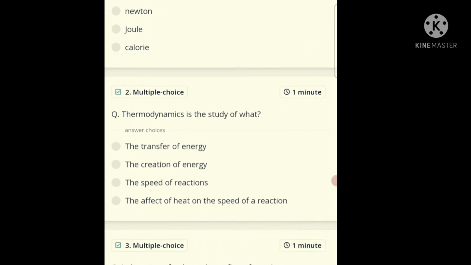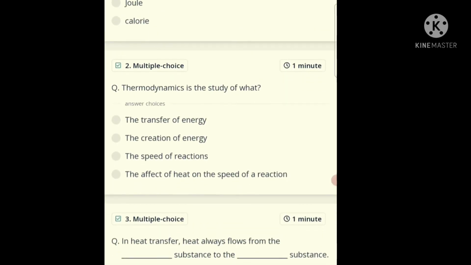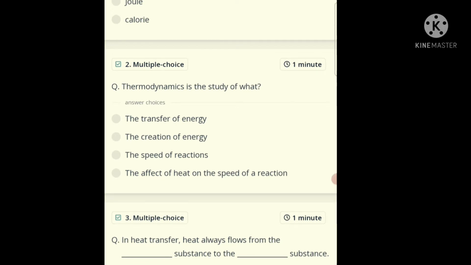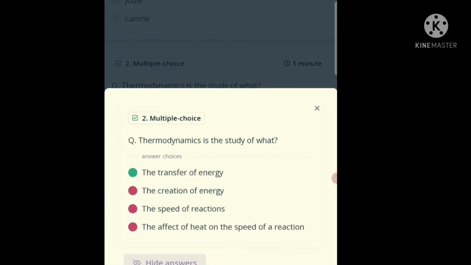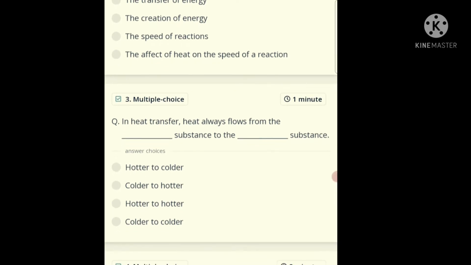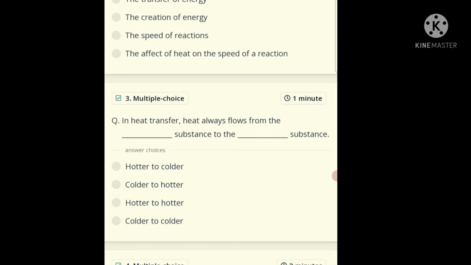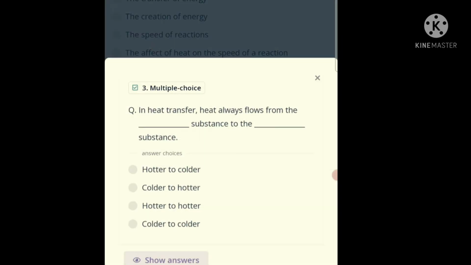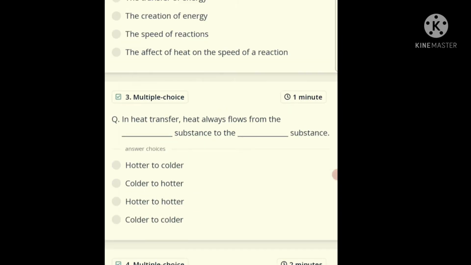Now the next question is: thermodynamics is the study of what? The transfer of energy, the creation of energy, the speed of the reactions, the effect of heat on the speed of a reaction. And the correct answer is the transfer of energy. In heat transfer, heat always flows from the dash substance to the dash substance: hotter to colder. The correct answer is hotter to colder.